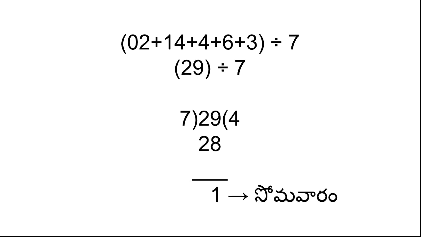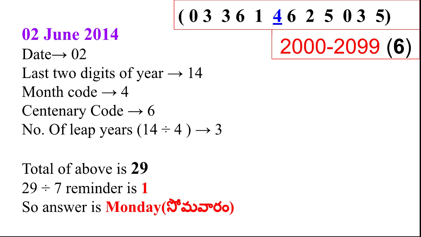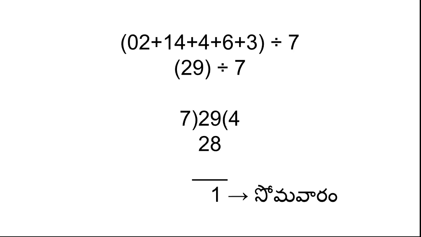See, in the before slide it is done without any codes. After you practice well, you will get the answer directly by summing all these 5 things: day, last 2 digits of the year, then the month code, centenary code, and number of leap years.